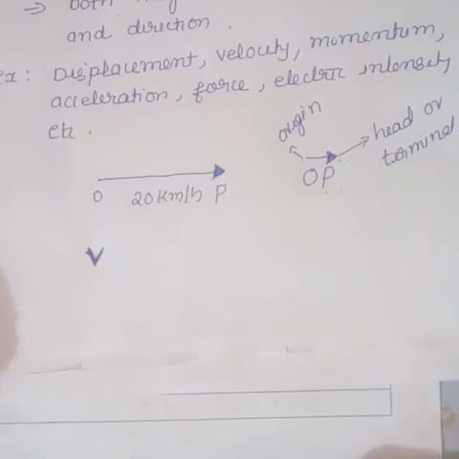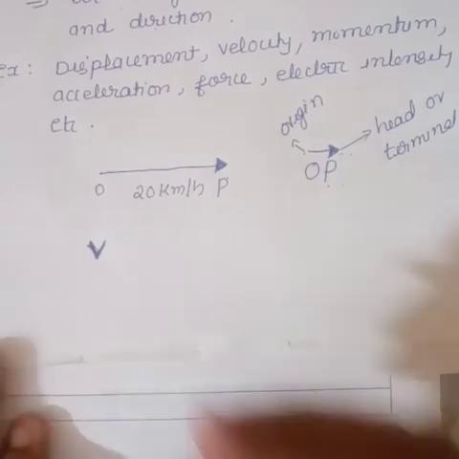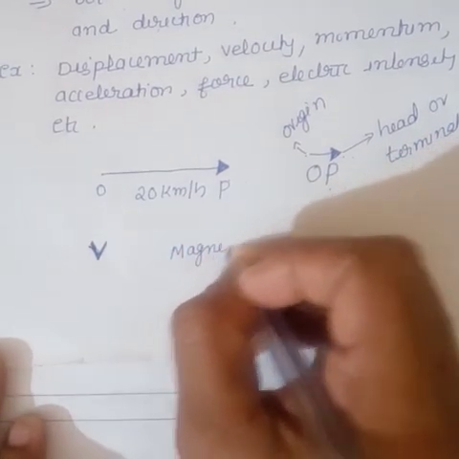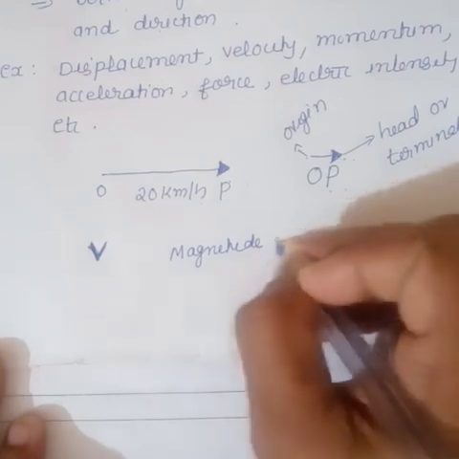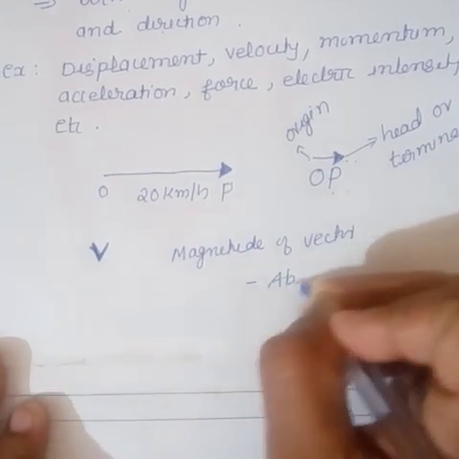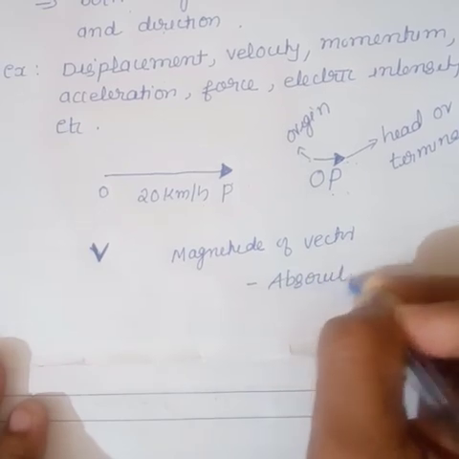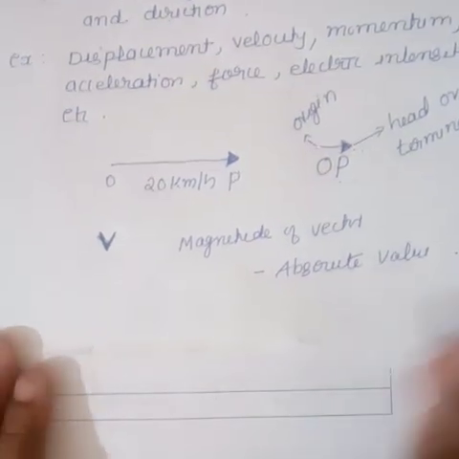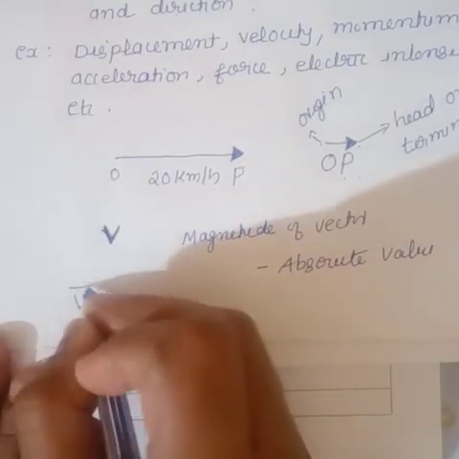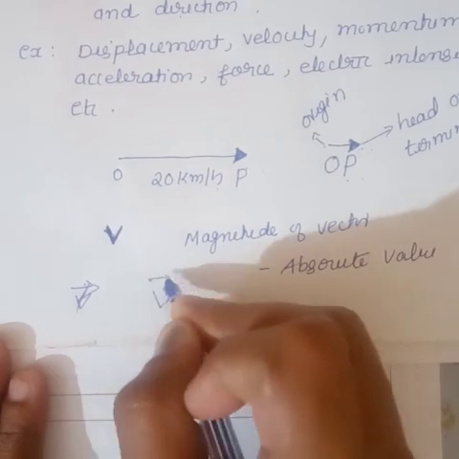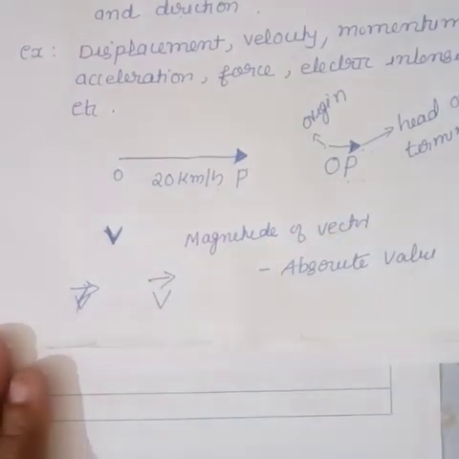The next point: the magnitude of a vector is often called its absolute value. Magnitude of a vector we call the absolute value. The magnitude of vector V: you write V, then draw an arrow mark over that letter.